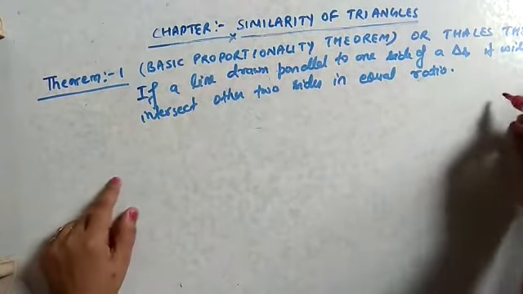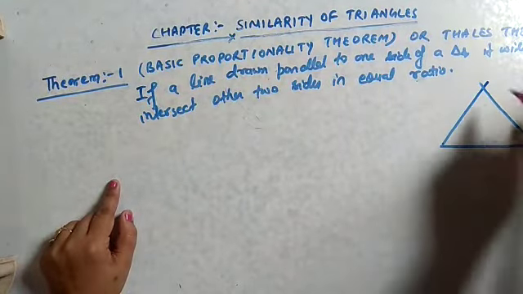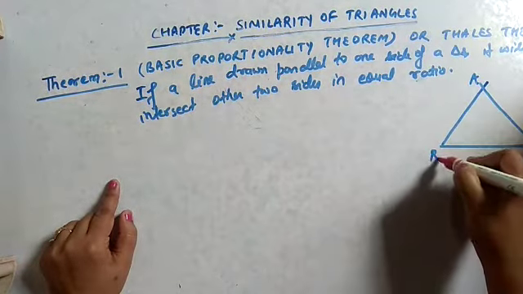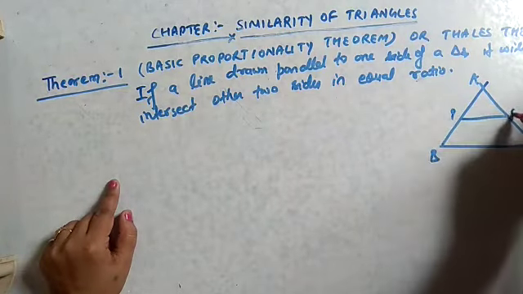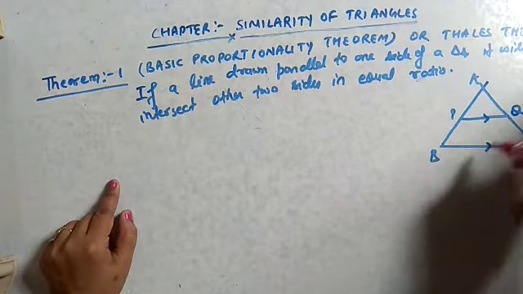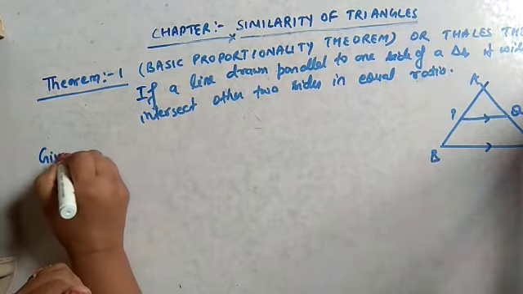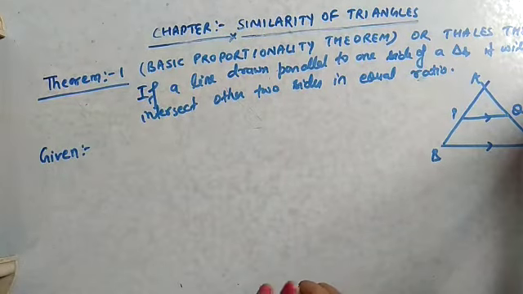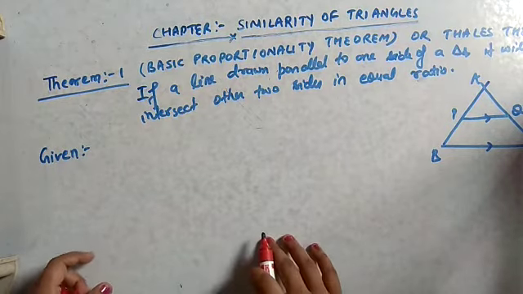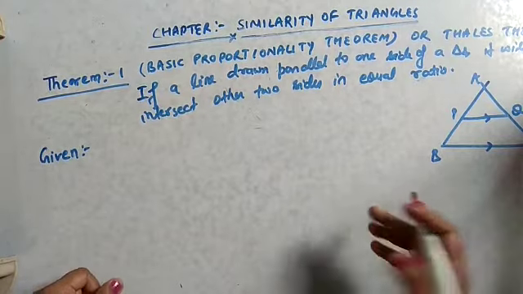So see, here it is given that we have a triangle ABC where PQ is a line which is parallel to BC. This is the given information. Dear student, whenever you are solving theorems, keep in mind that at first you write the given part, then what you have to prove, write that down, and then if there is any construction, do that, and then come to the solution.